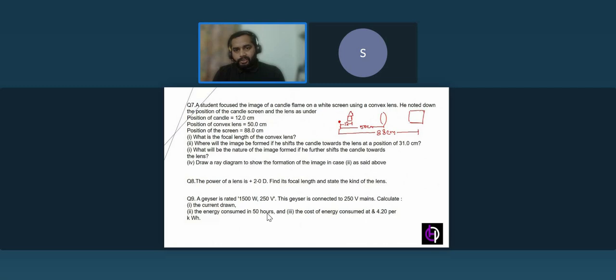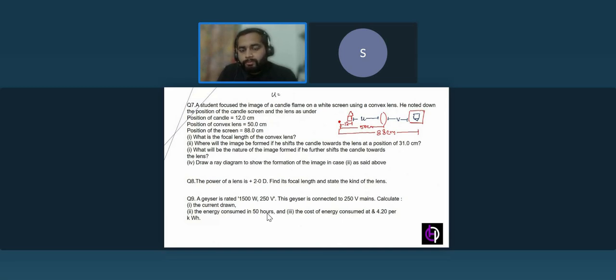Now see, this is the object we are having. This will be the object distance, isn't it? The image will form here on the screen. It will be real, so it will be inverted. That's why I made the candle inverted here. So this will be our V. If we know U and V, we can find F with the lens formula. So here, what is U? How will you find U?